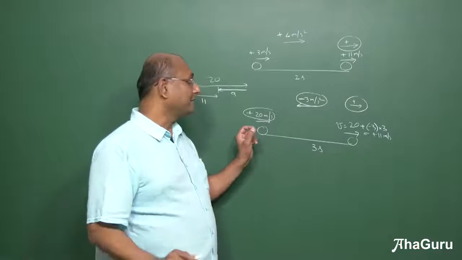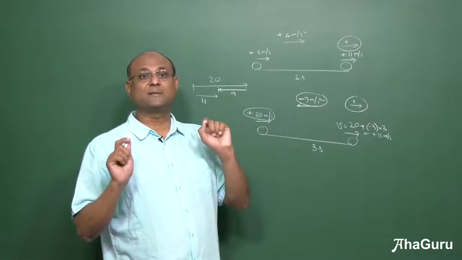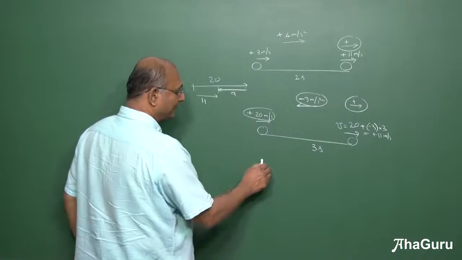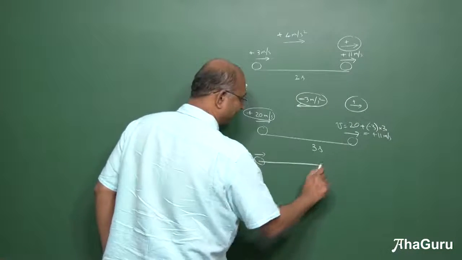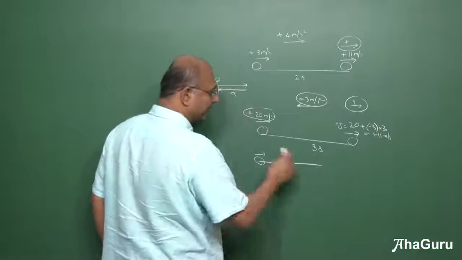You have to keep this in mind, that everything here comes with a sign. So for example, if there was an object which started out with a velocity like this, it goes like that and it turns and comes back.